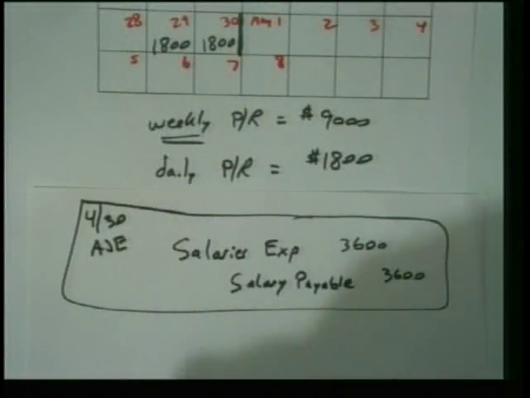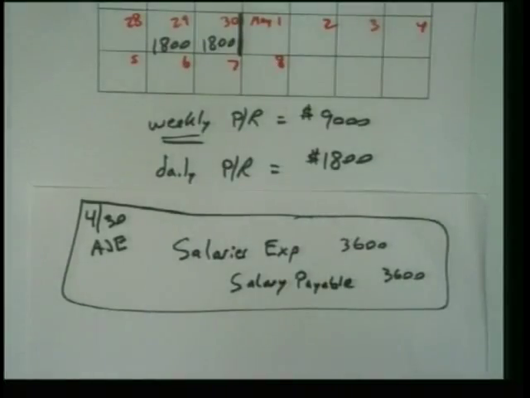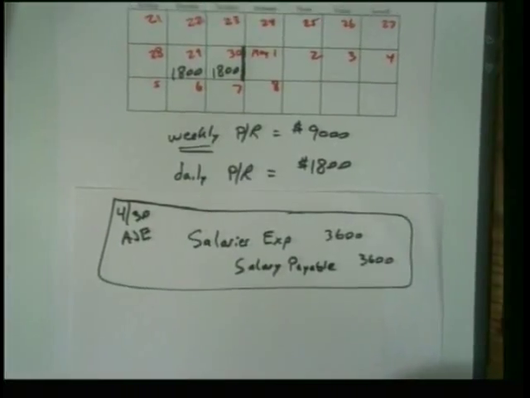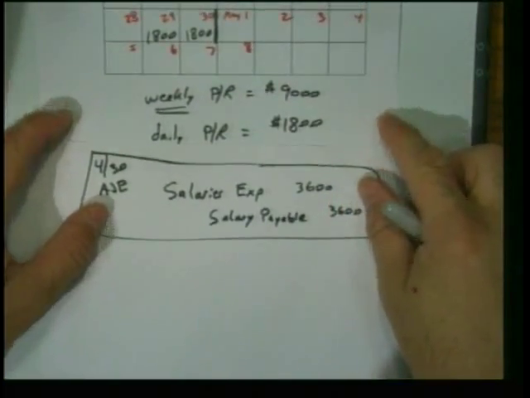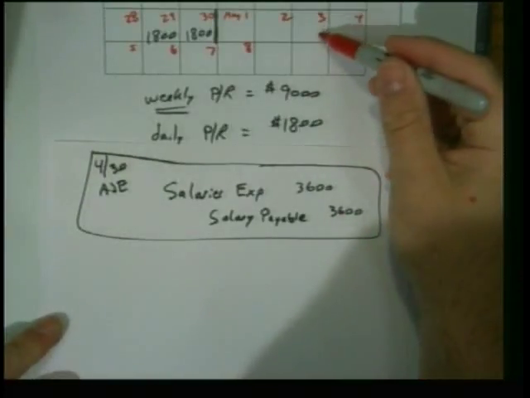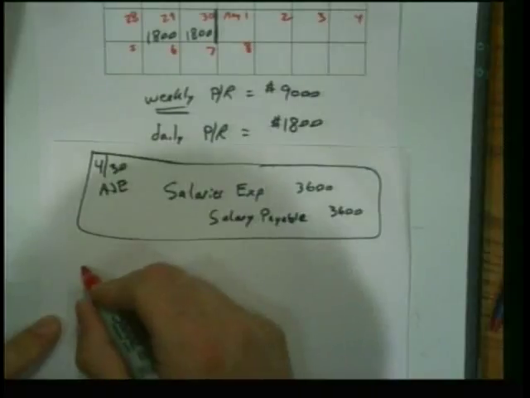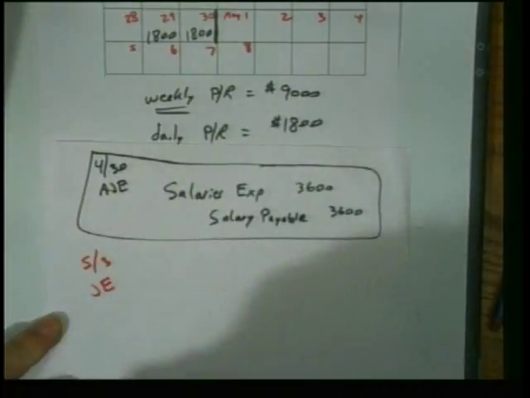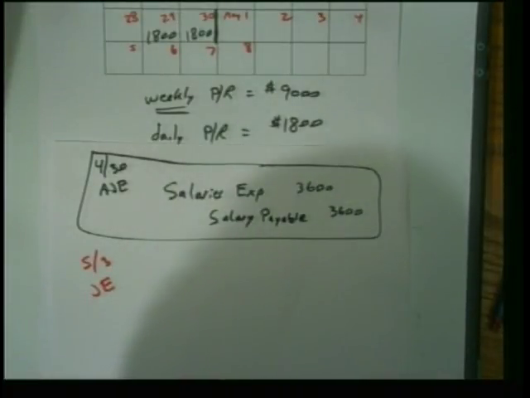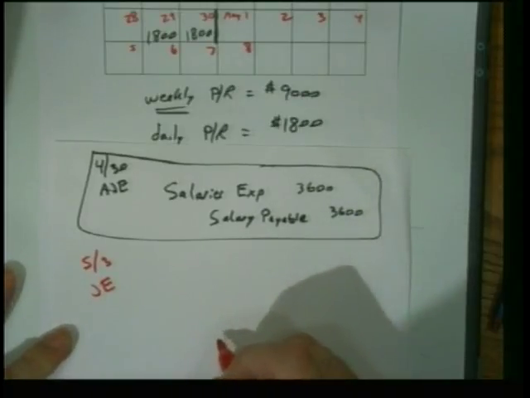Now, if you read the instructions, they want us to make the journal entry. Now this is not going to be an AJE. This is just going to be a regular journal entry, isn't it? But they want us to make the journal entry when we actually pay in regards to this accrued expense. So when do we pay? We pay on Friday, is that correct? So this is our May 3rd JE. This is not an AJE, and we know that because we're not making it on the last day of the period.